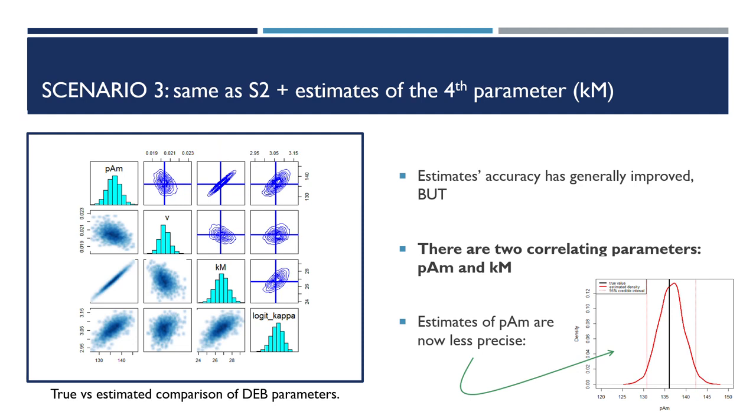Here we can see one of the major problems we have encountered in our analysis. There are 2 strongly correlated parameters, PIM and Km. This involves a major handicap in our estimation process, as we cannot estimate these 2 parameters separately with the given conditions. Due to their correlation, different combinations of values can lead to similar results. Although the estimation's accuracy has generally improved, the new estimates now make PIM less precise.